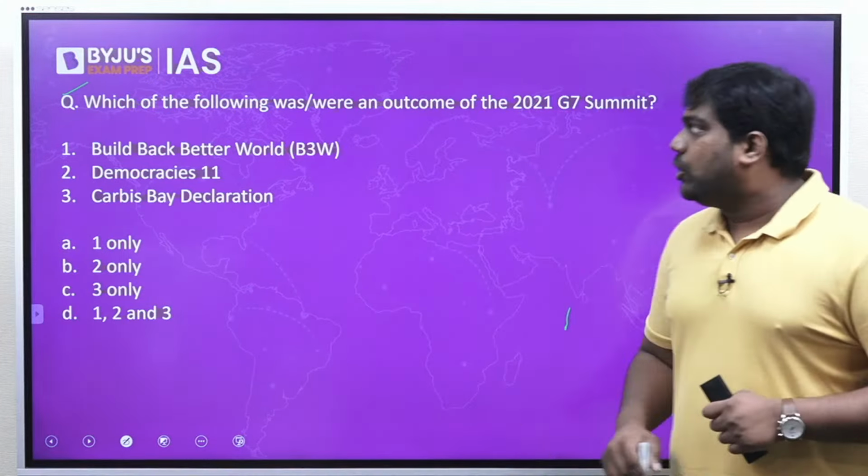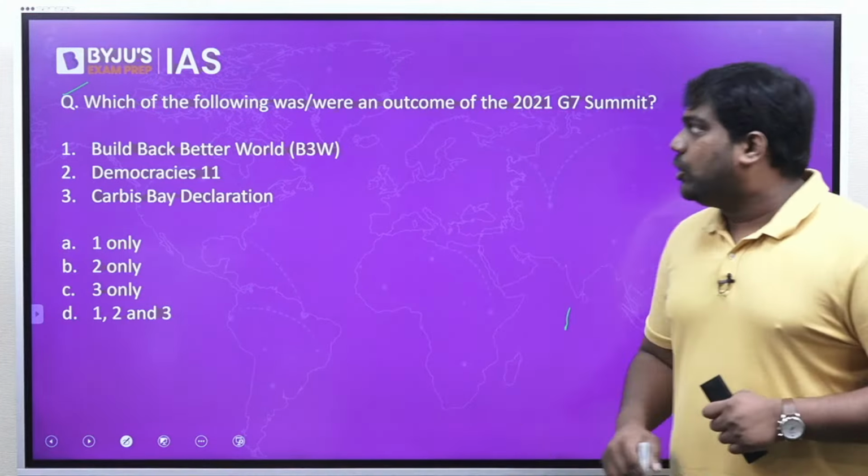So when the G7 summit was held last year, India was invited along with a few other countries as a special observer. India was invited to the summit to take part and observe the proceedings, because many of these countries are also part of a larger grouping called the G20, right? Since India has emerged as a major geopolitical and economic player, India was also invited to participate at last year's G7. So that is why the G7 is important, and more importantly, during this summit, many important initiatives were launched.